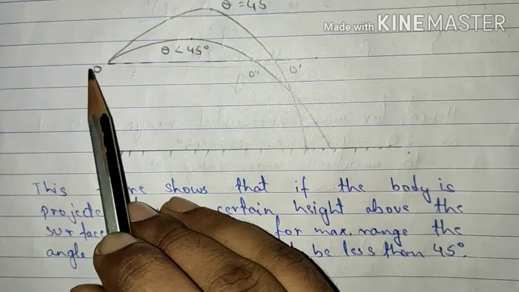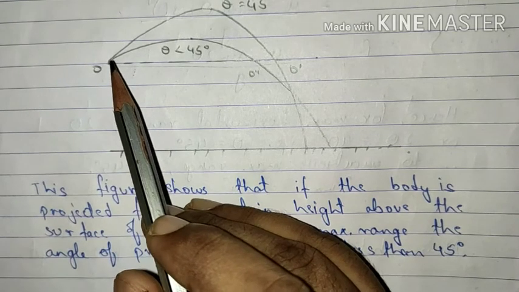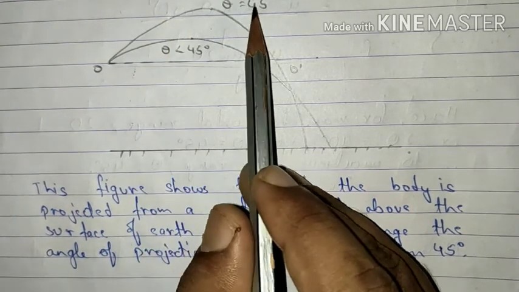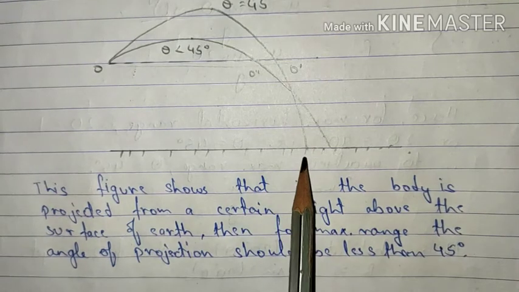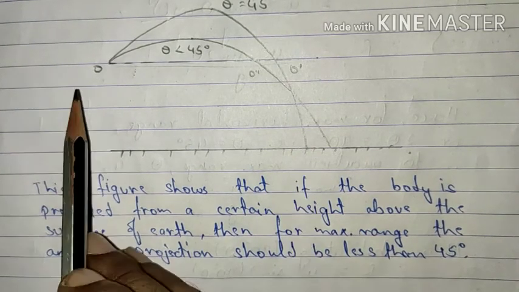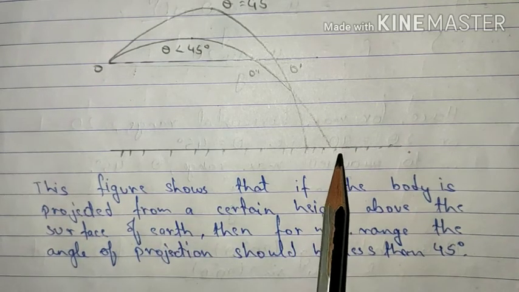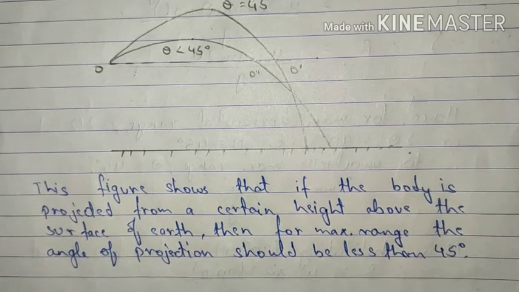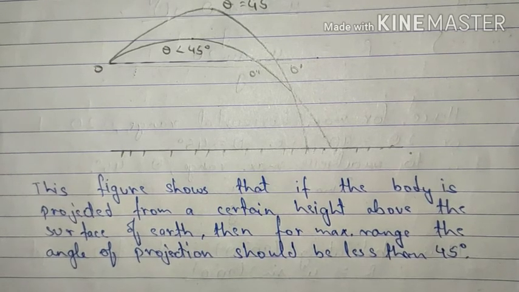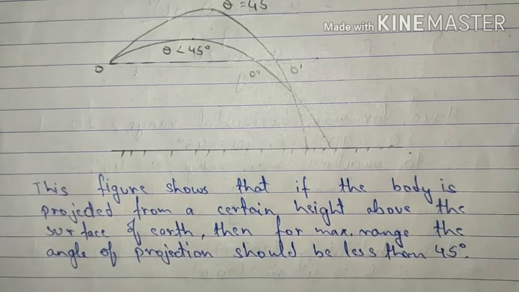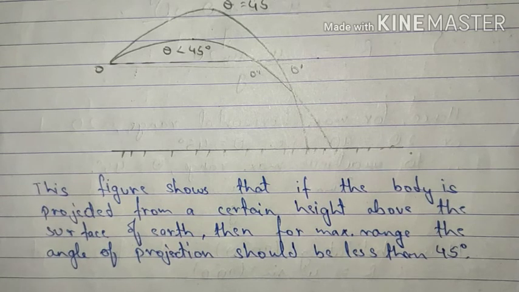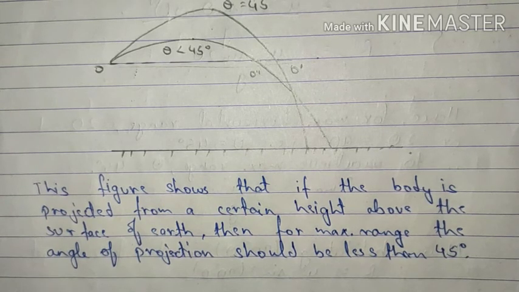The object, when it was projected at an angle of 45 degree, falls before the one that was projected at an angle less than 45 degree. So this is the reason that the athletes involved in javelin throw or shot put, or even the person throwing a basketball, will aim for an angle slightly less than 45 degree in order to cover the maximum range.